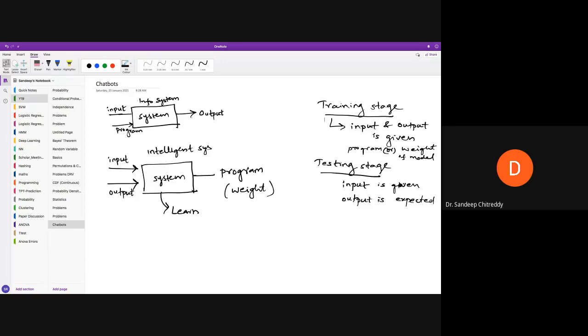We are not working on natural language processing. There is a whole big domain called natural language processing in AI. There are very good opportunities for someone who is interested in learning or going deeper into it, and there are good opportunities in the big multinational companies. So if you are interested, you can always take this as a baseline and go deeper into it and understand it. You will have good opportunities. Coming back to the system, coming back to the chatbots.